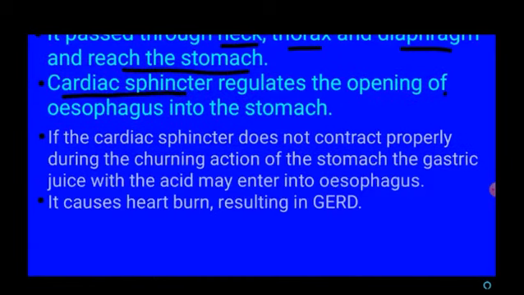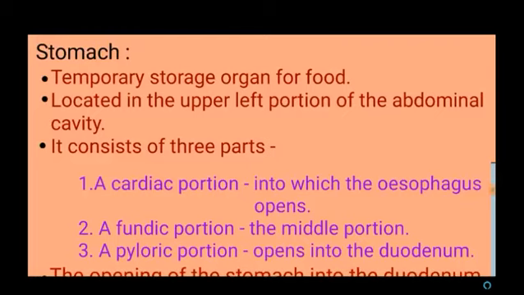If this cardiac sphincter does not contract properly at the time of churning action of the stomach, there may be a chance of the entry of gastric juice and acid into the esophagus. So that leads to heartburn that results in GERD, that is gastroesophageal reflux disorder.